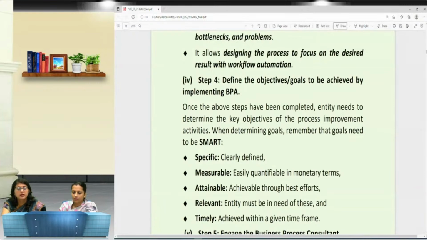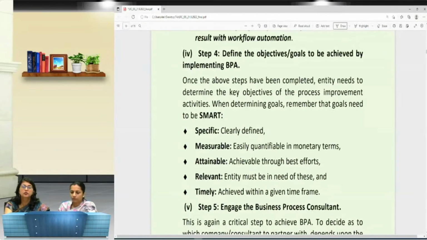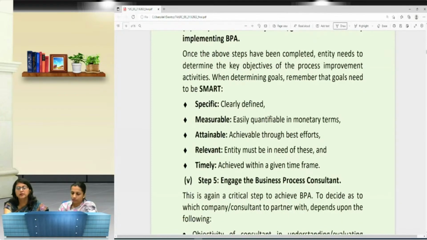No, because you haven't given the correct explanation of what is actually meant by step 4, which is that we need to define the objective. So here we would like to emphasize that you kindly concentrate on the content, but in the examination you have to produce the answer in such a way that it commensurates with the marks allotted to it.